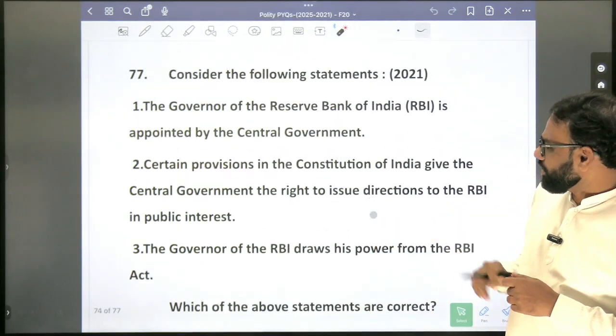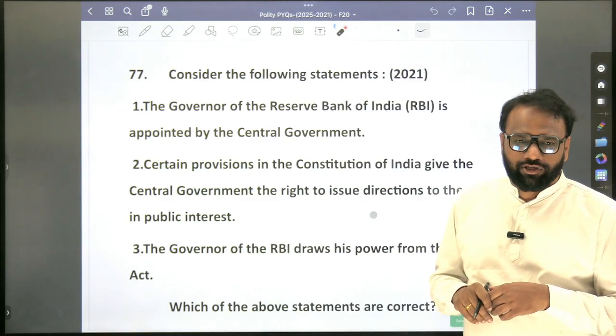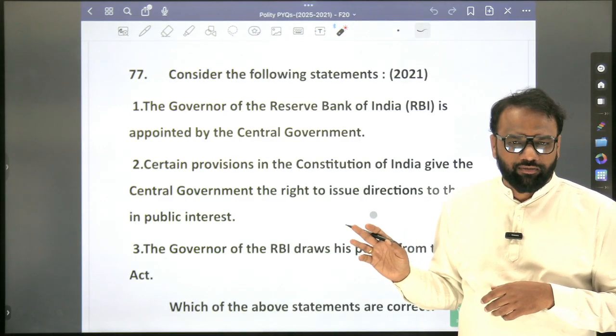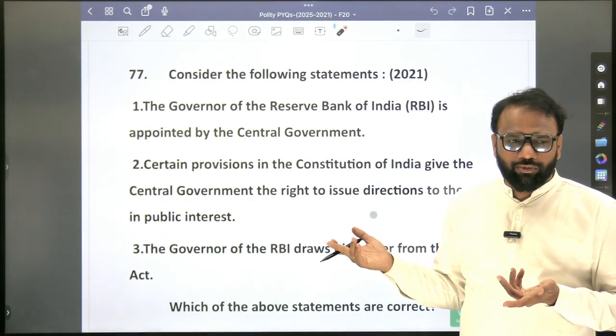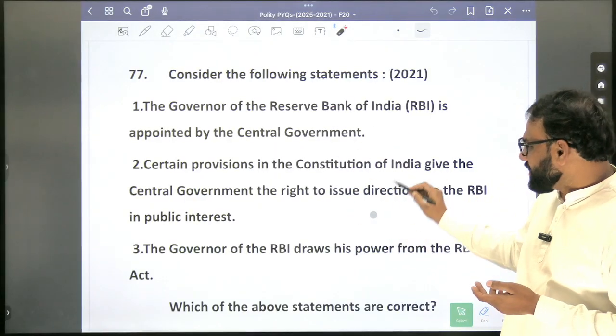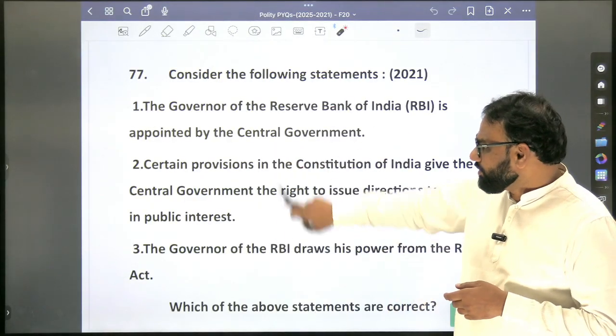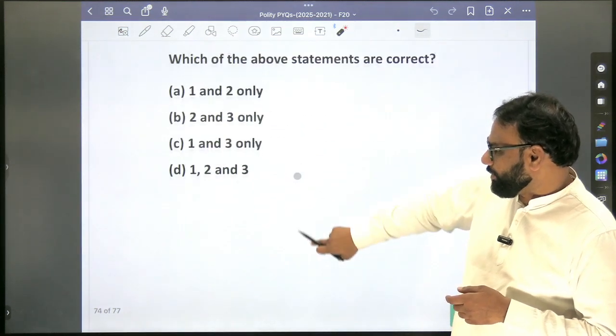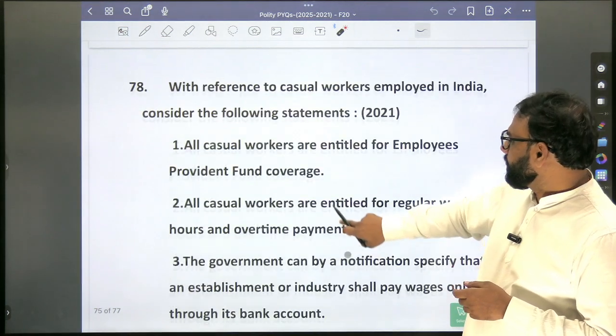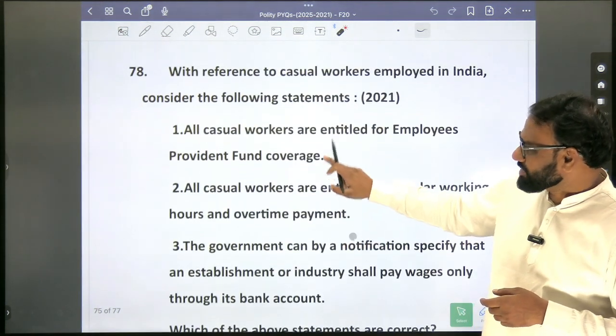I think this question we had already listed during the economy also. Whether RBI is a constitutional body? It's not a constitutional body. Hence, there will be no provision in the constitution to give directions to the RBI governor. So you have discussed this question under economy. This question also we have discussed under economy.